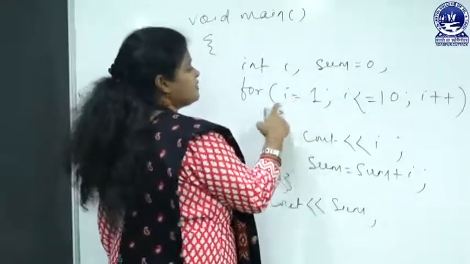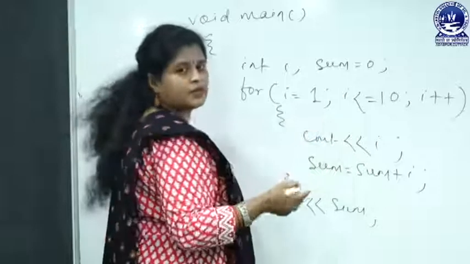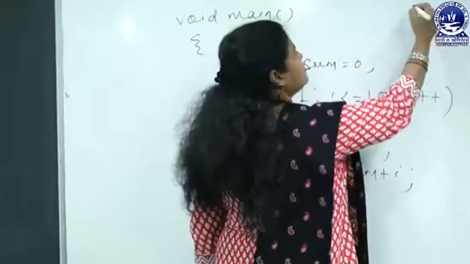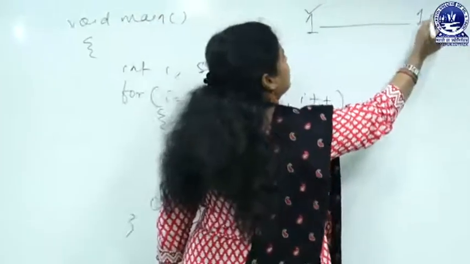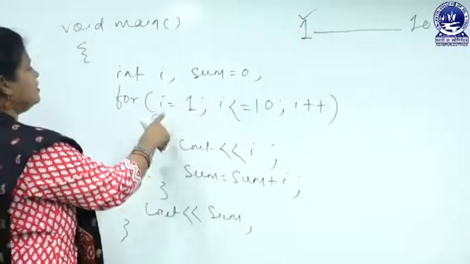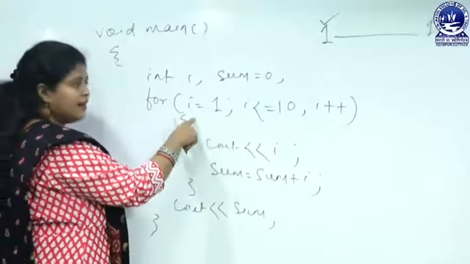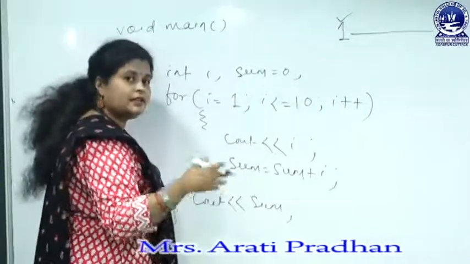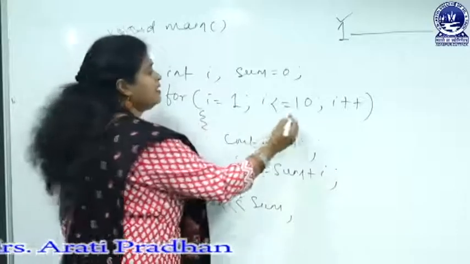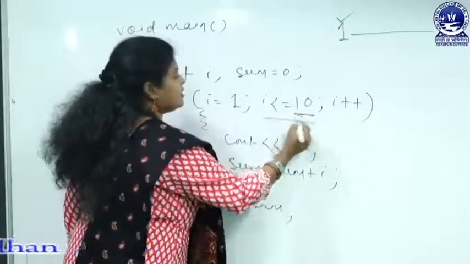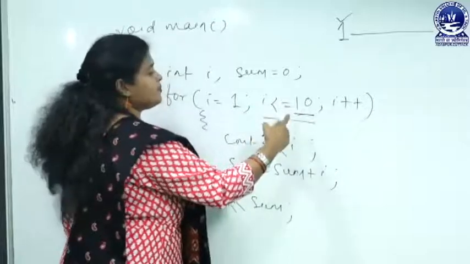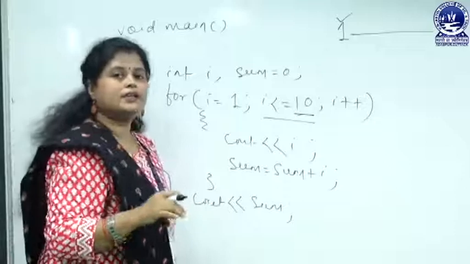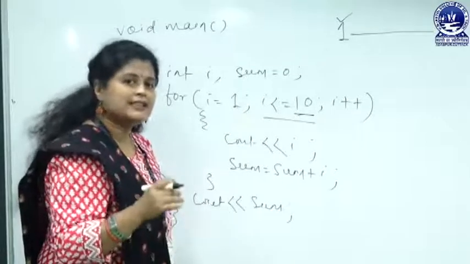The loop will start from for i equal to 1, obviously, because we need to calculate from 1 to 10. So the first value will be 1. And the condition means up to what extent you will continue the repetition, that will be 10. Here the condition is i less than or equal to 10. Then i plus plus. Why i plus plus? Because we need to increase the value at each iteration.